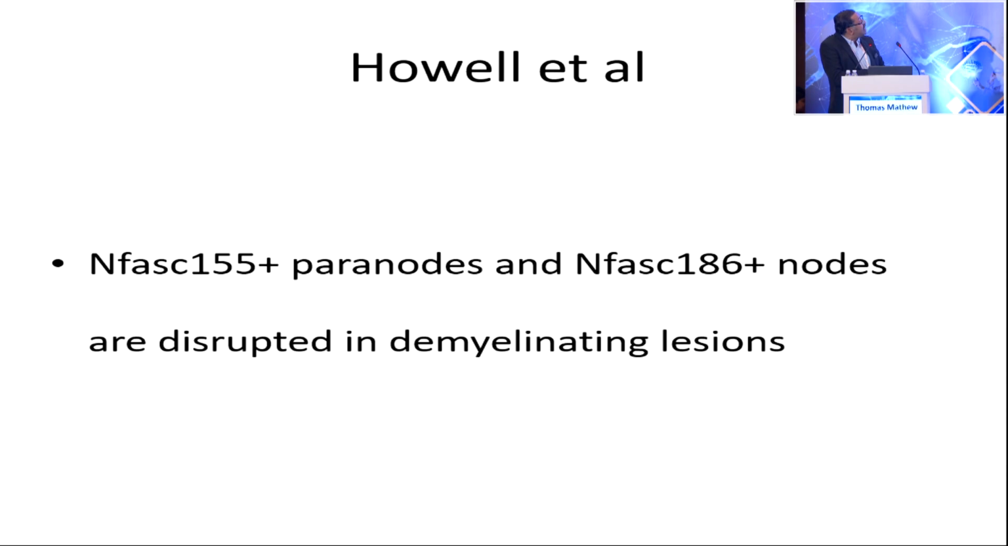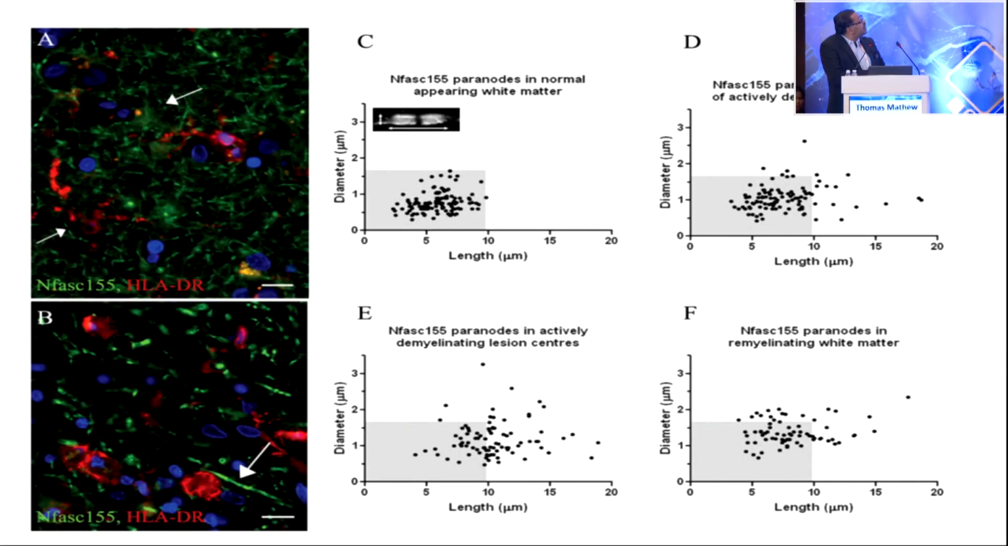And they found that NF155 at paranodes and neurofascin 186 at nodes are disrupted, both structurally and functionally, in these demyelinating lesions. So there is an elongation of the node, and various abnormalities they have found in demyelinating and remyelinating lesions in both neurofascin 155 and 186.